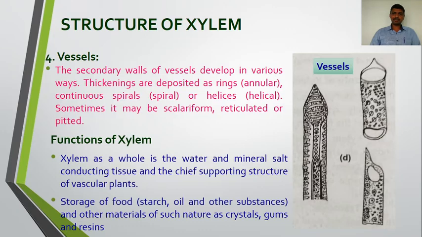So the xylem is made up of xylem parenchyma, which is the only living component in the xylem. Then xylem sclerenchyma, also called xylem fibers or wood fibers. Then the tracheids, and the last one is the vessels. So the most part of the xylem is made up of the tracheids. It is the basic component or the ground component of the xylem, which is tracheids, and next to this are the vessels, which have a larger diameter than the tracheids, and these have a short length. So this is all about the structure and function of the xylem.